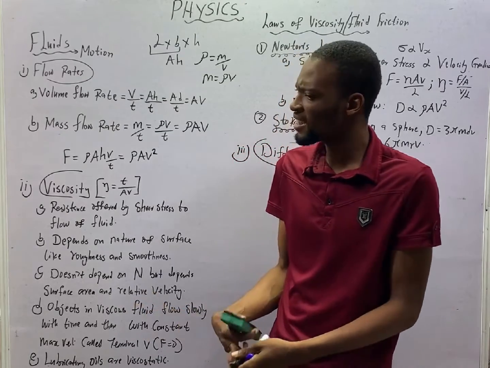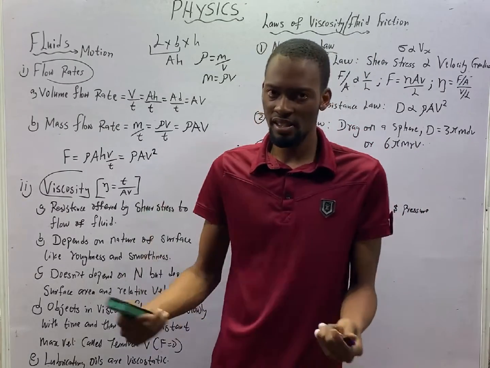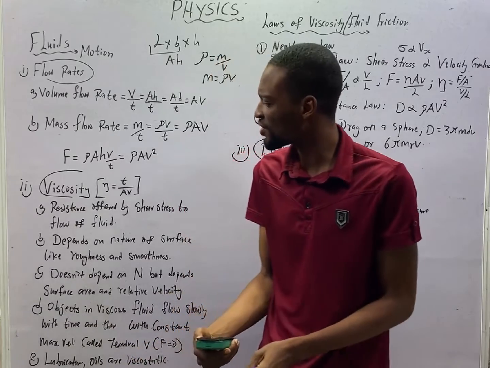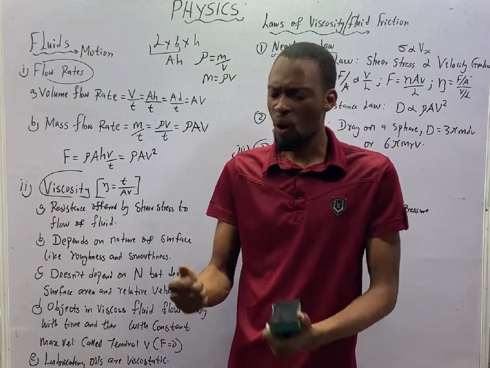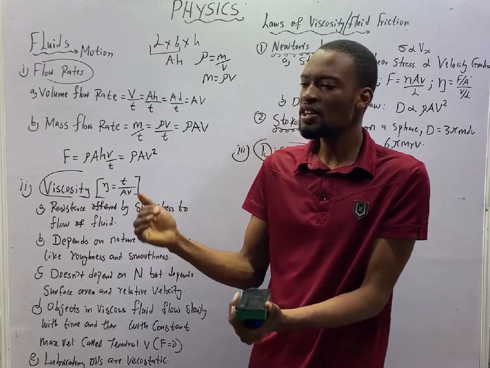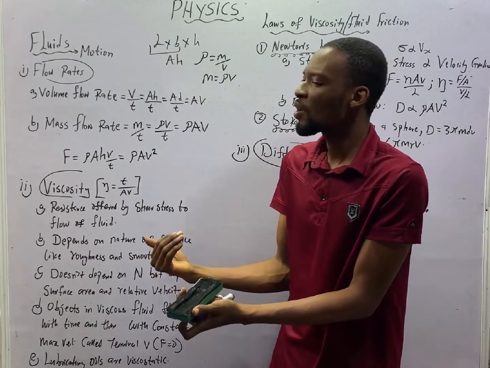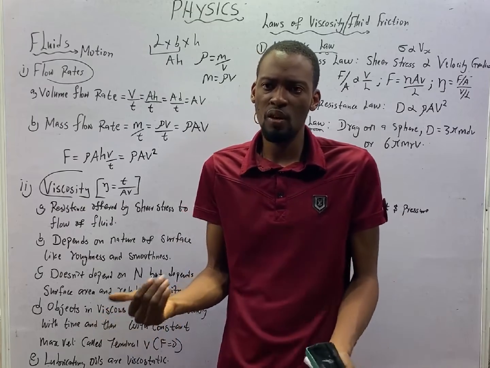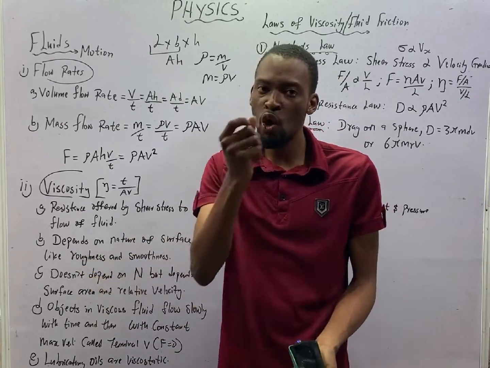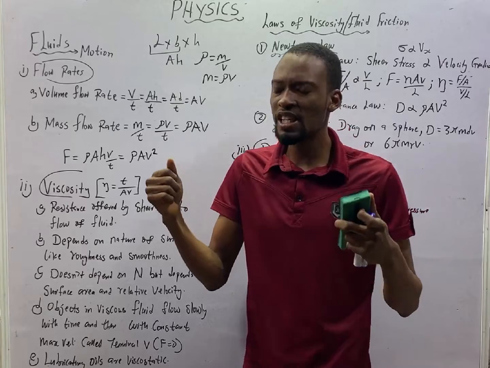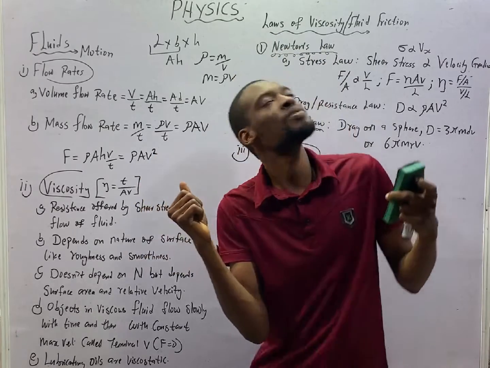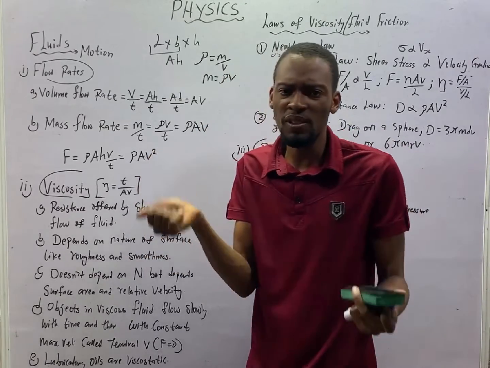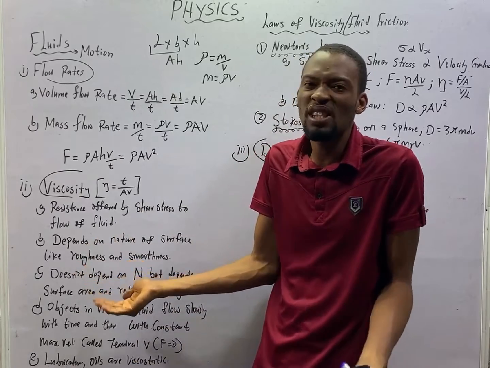If you pour water inside a container, it will immediately take the shape. How about grease, engine oil, all these thick substances? If you pour them in a container, they will eventually take the shape of the container, but they will do so gradually. Like honey, as you are pouring, it will take time for it to spread and take the shape of the container. Some may not even want to take the shape of the container.